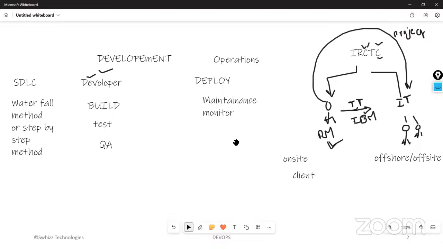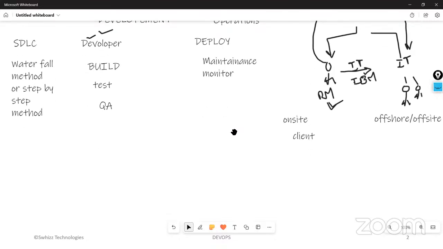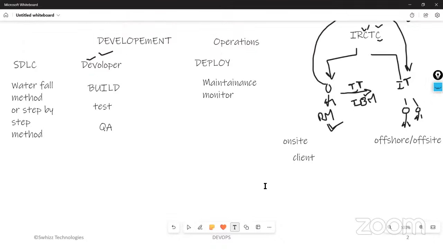Let me tell you the problems which we are facing in the waterfall method. Okay, so here there are some problems in the waterfall method. First one is development versus operations team. What will happen here? There are some problems in the waterfall method. I'll tell you all those problems one by one so that you can have some idea. Dev versus ops, meaning development versus operations team.